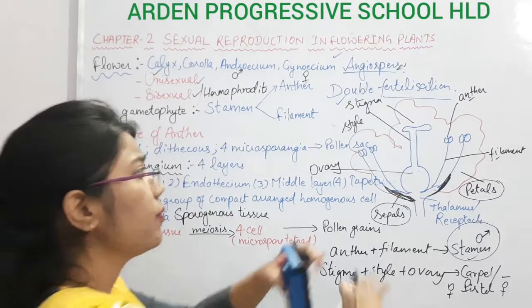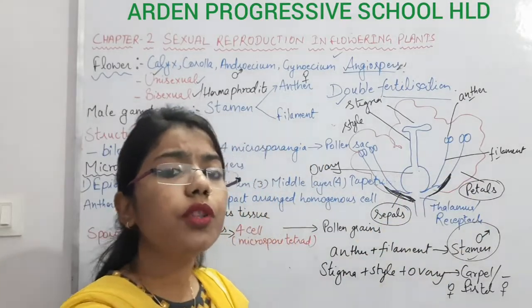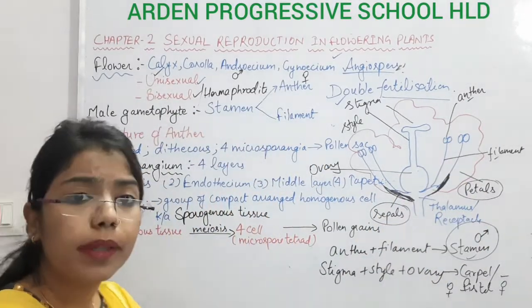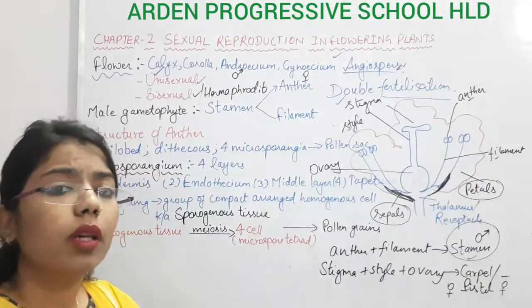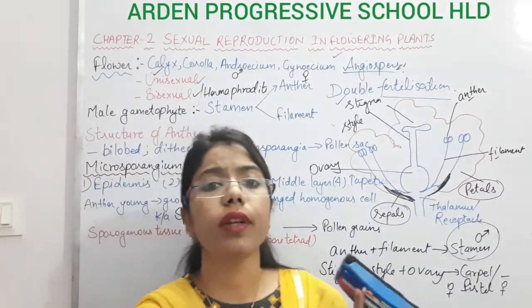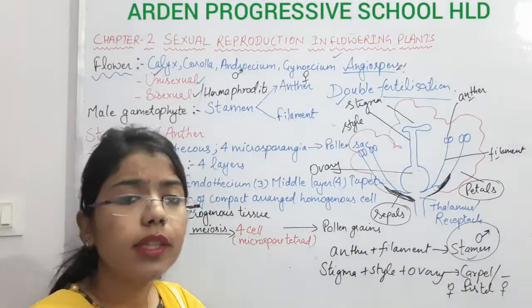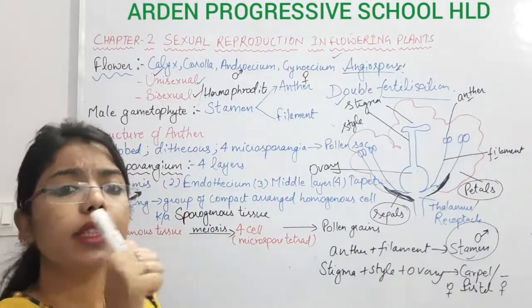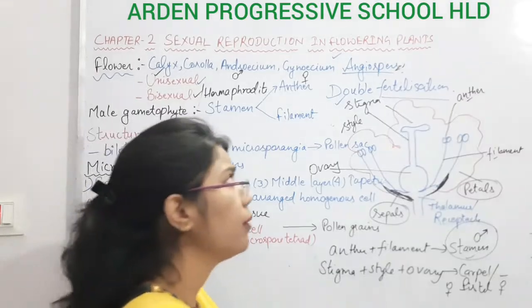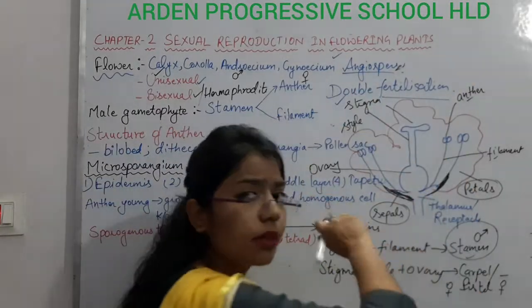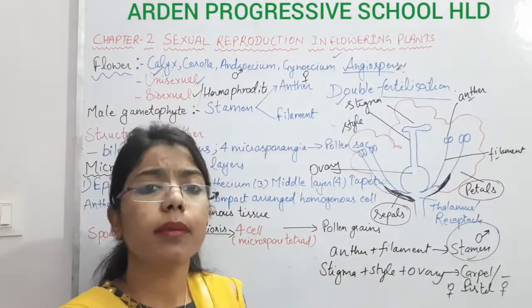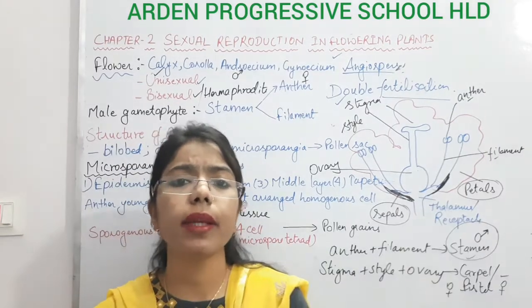Now, out of this flower, what will you call the male gametophyte? Because here we are talking about the pre-fertilization events. What are we studying here? The pre-fertilization events. In the pre-fertilization event, the first step is gamete formation. So what type of gametes are we going to make here? Male gametes as well as female gametes.